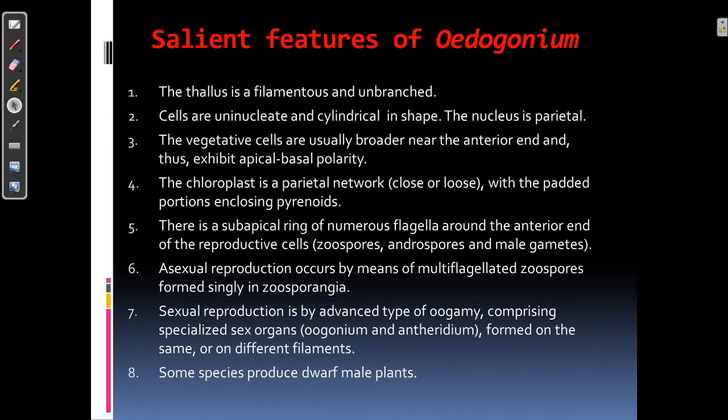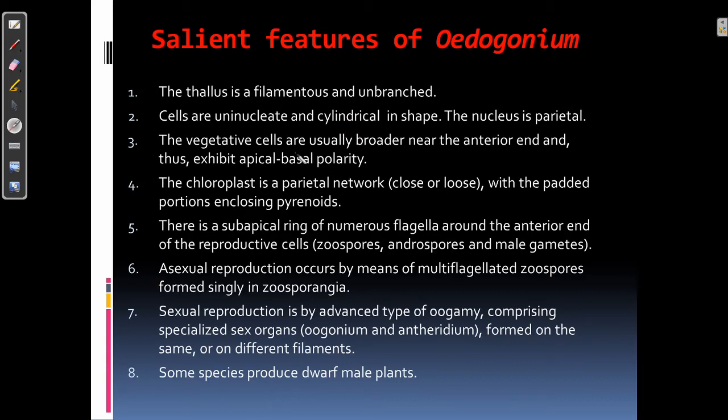Now coming to the salient features of Oedogonium. The thallus in Oedogonium is filamentous and unbranched. The cells are uninucleate and the position of nucleus is parietal. The shape of the cells is cylindrical.